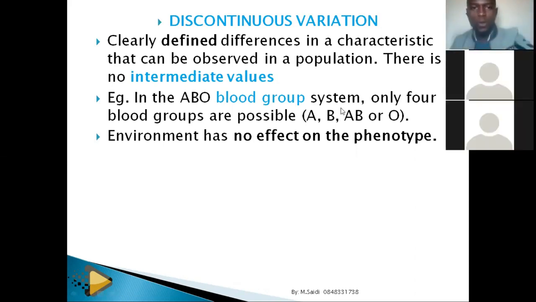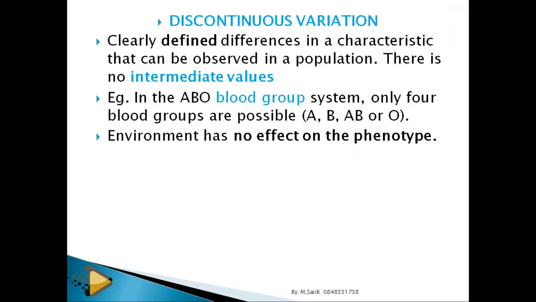Some people can roll the tongue, but others cannot roll the tongue. You either roll it or you don't roll it. So that is the meaning of discontinuous: you are either on this side or the other side.